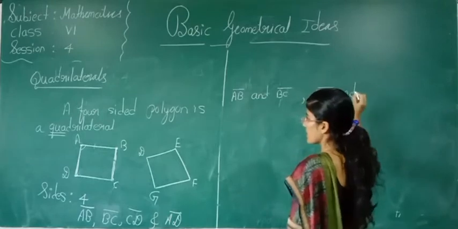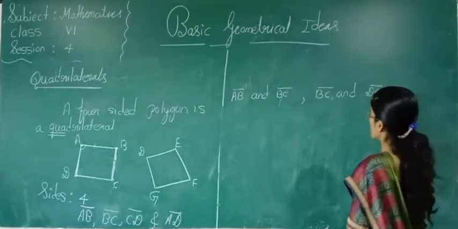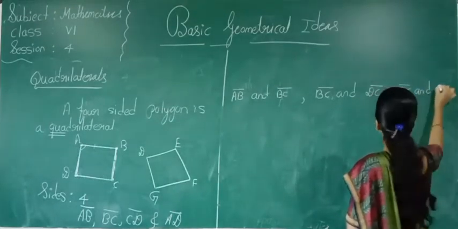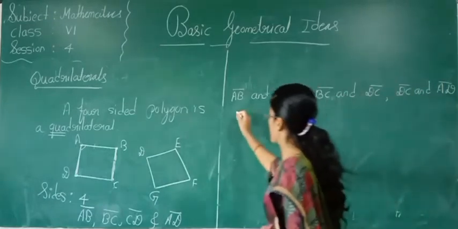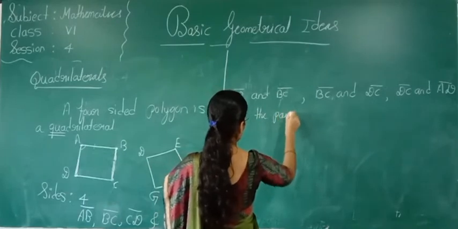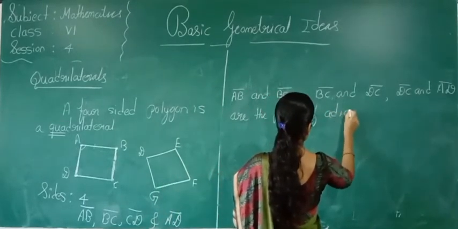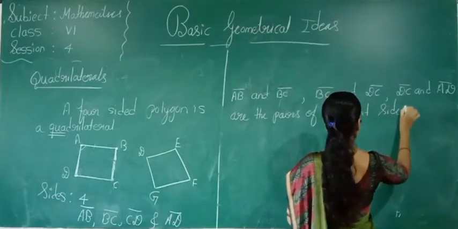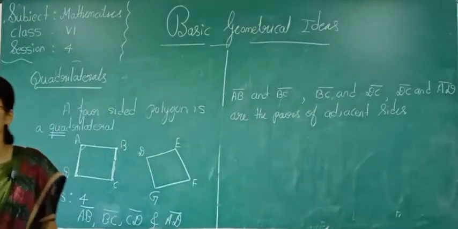and DC. Okay, DC and AD are the pairs of what? Adjacent sides. Adjacent side means neighbor sides.